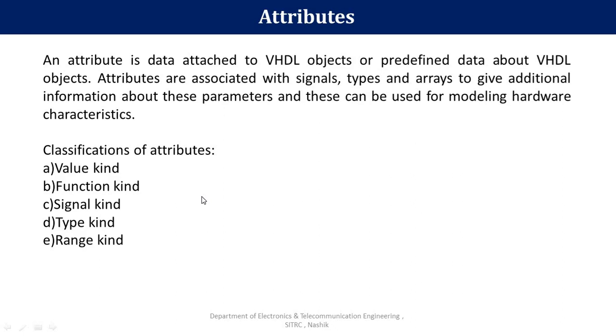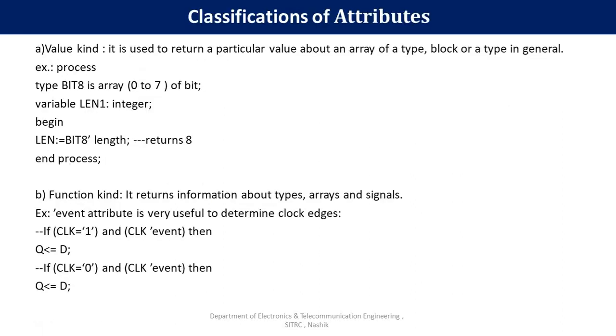Let's see what are the classifications of attributes. The attributes are classified into value kind, function kind, signal kind, type kind and range kind. Let's see one by one. First attribute is known as a value kind of attribute.